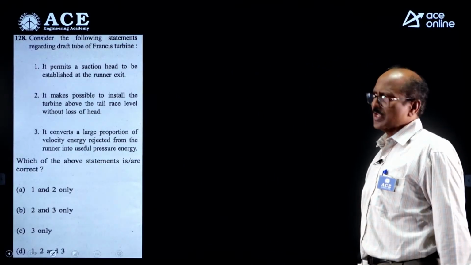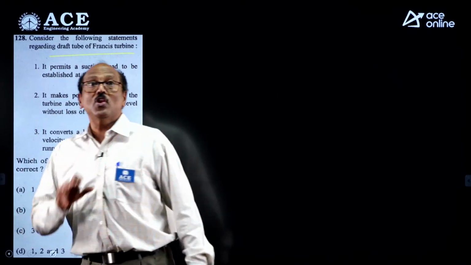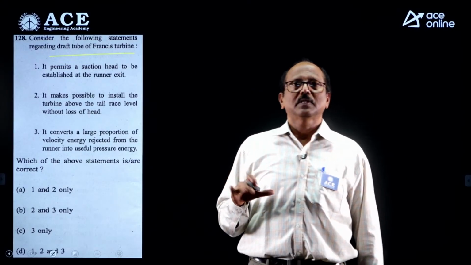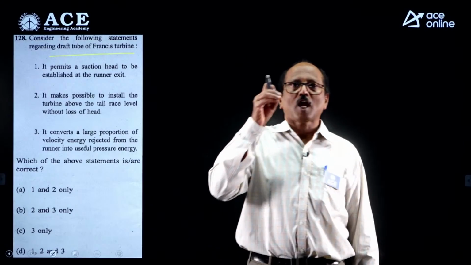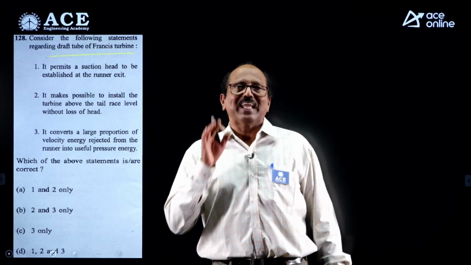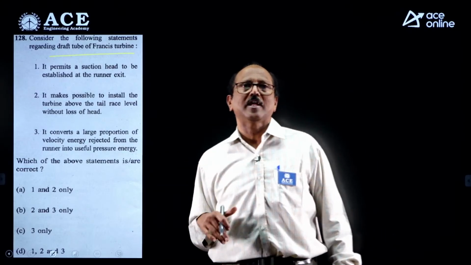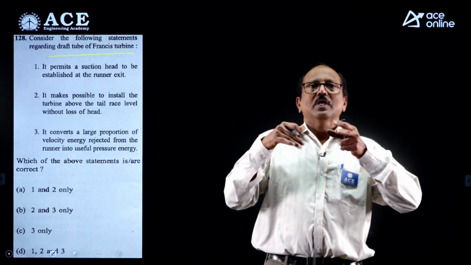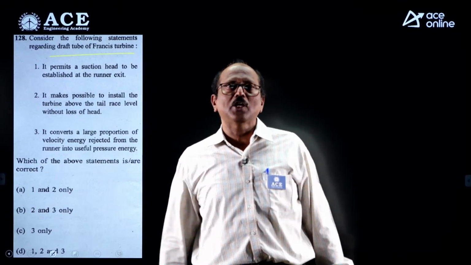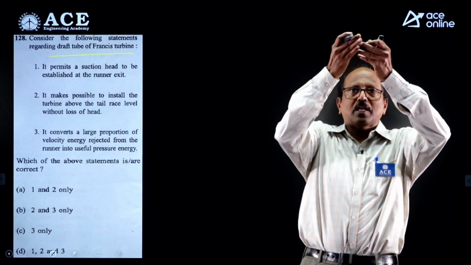Next question, third question. Consider the following statements with respect to draft tube. We know very well, draft tube is used in reaction turbines, not in impulse turbines. Draft tube is meant for connecting the outlet, nothing but exit of the reaction turbine like reaction, Kaplan, propeller to the tail end. It is meant for converting kinetic energy of the exit of the water from the turbine into the potential energy. It permits to keep the turbine above the tail race.